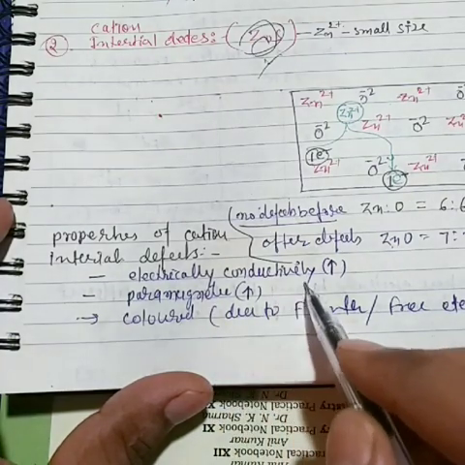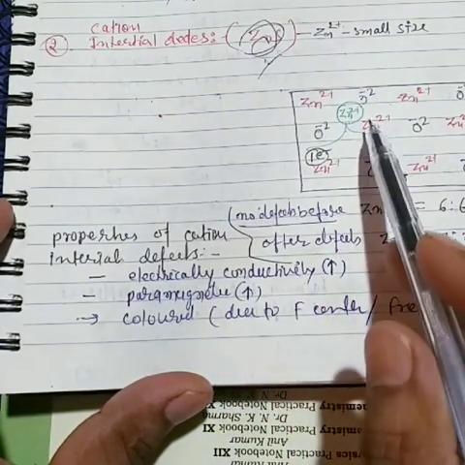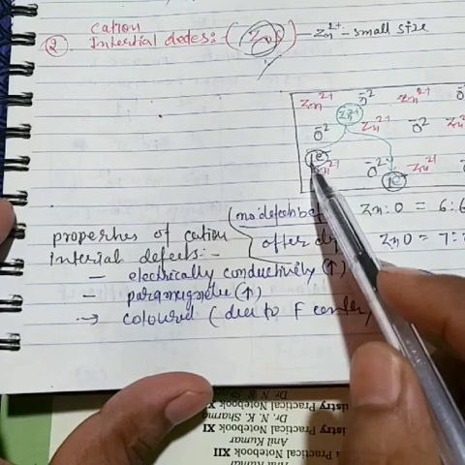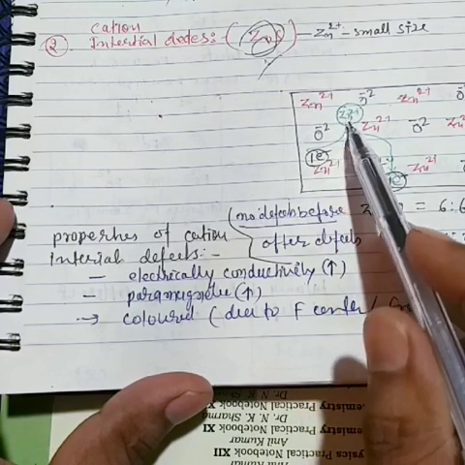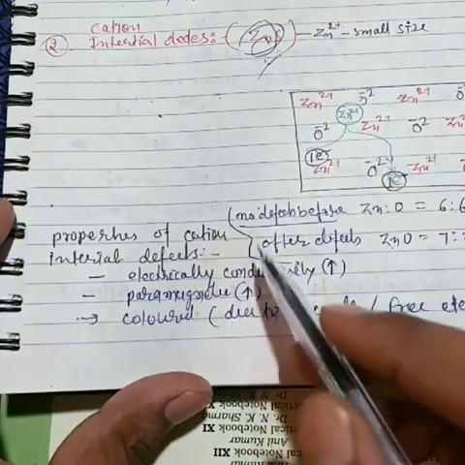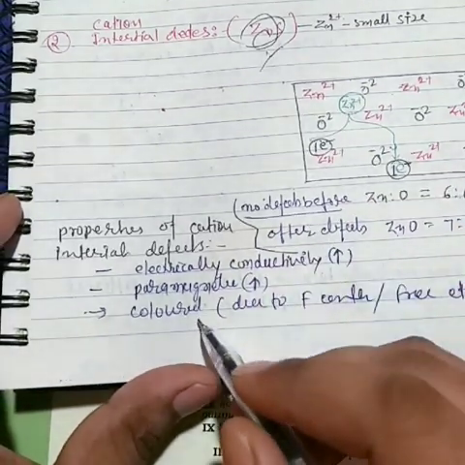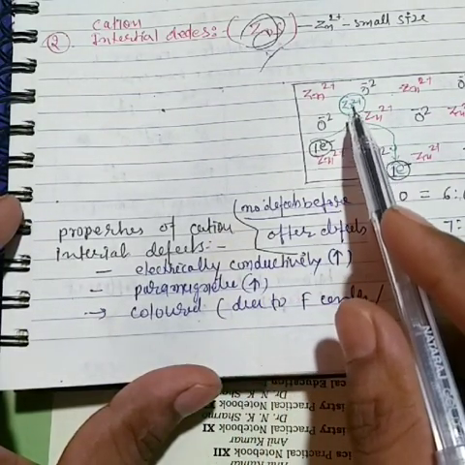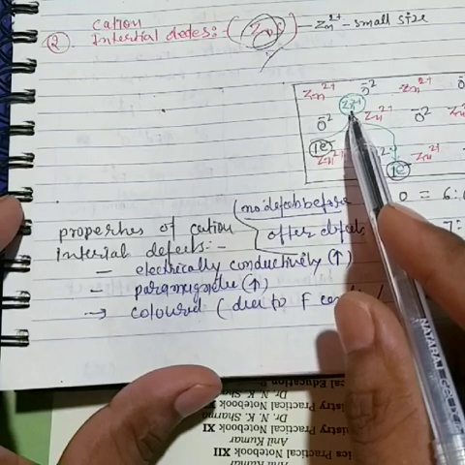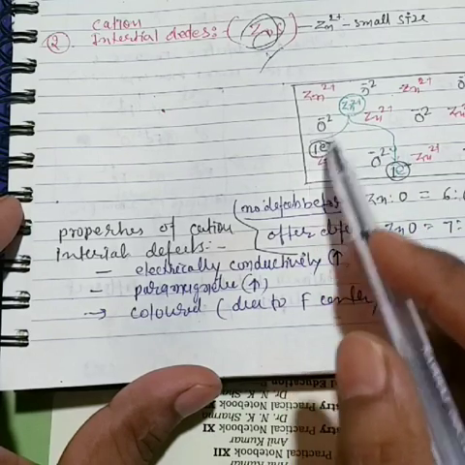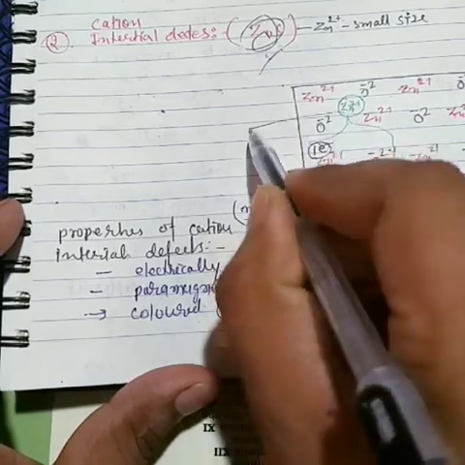Electron conductivity, yes, definitely it will conduct, because here the cation releases electrons from its zinc ion. And here it is also paramagnetic and colored, because in that case zinc loses all its electrons, definitely it will create a hole,